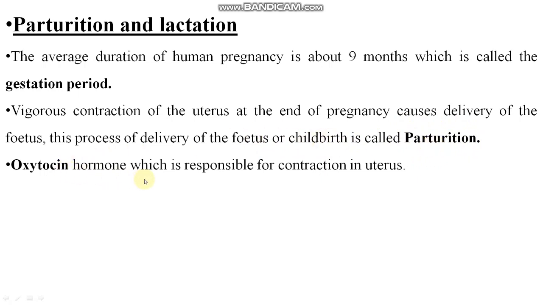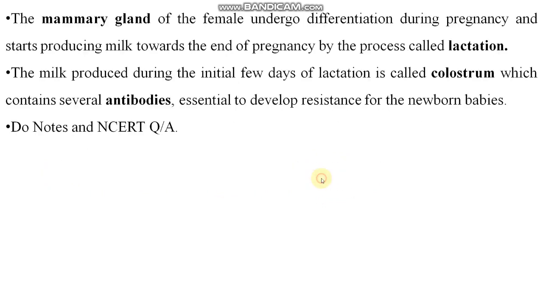So the oxytocin hormone is responsible for contraction in the uterus. At the time of childbirth, this hormone is secreted from the female body and induces contraction and relaxation of the uterus, by which childbirth takes place, right?